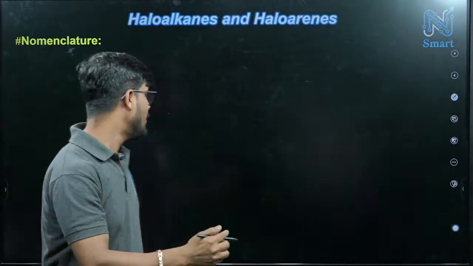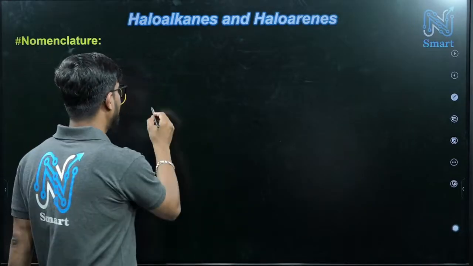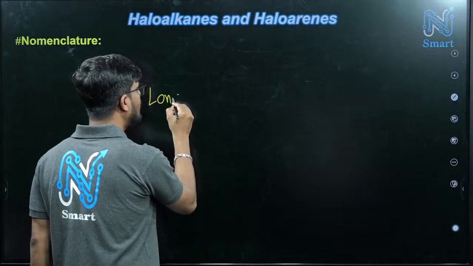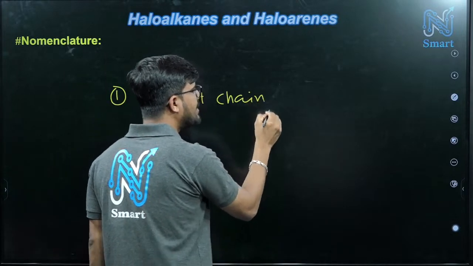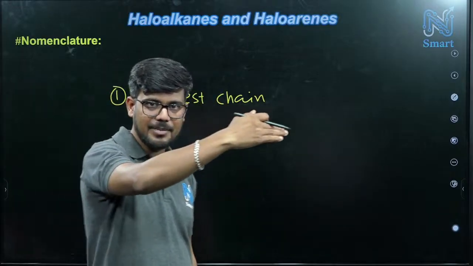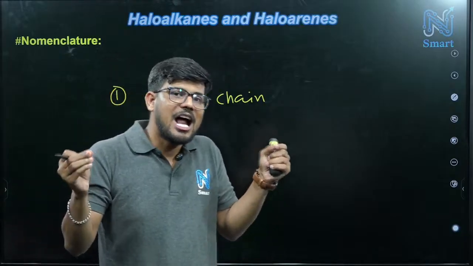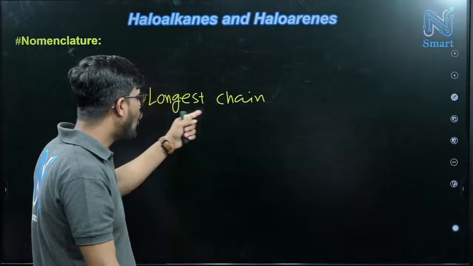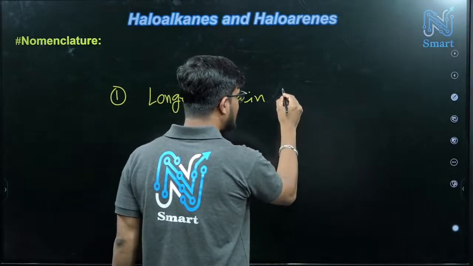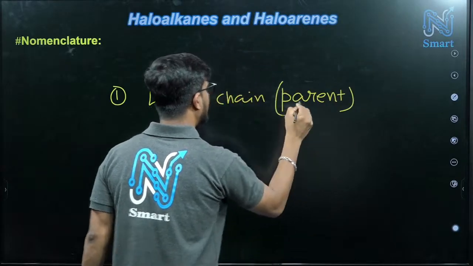First of all, how will we start? Find the longest chain. First you have to find out the longest chain. Longest chain means the carbon chain; you have to find out in which way the carbon is having the maximum number in that parent chain. So the longest chain must be your parent chain.